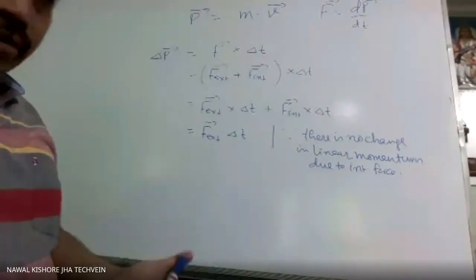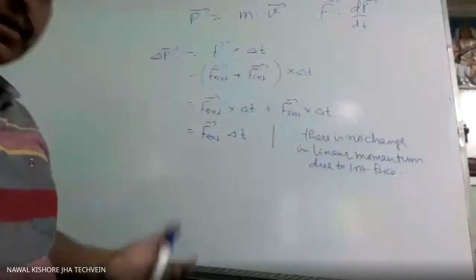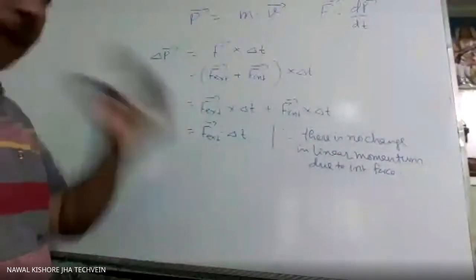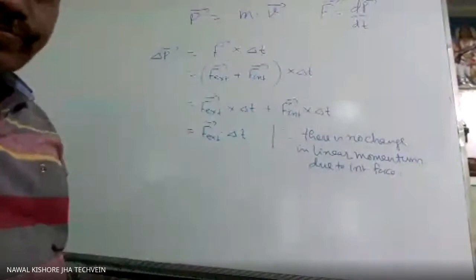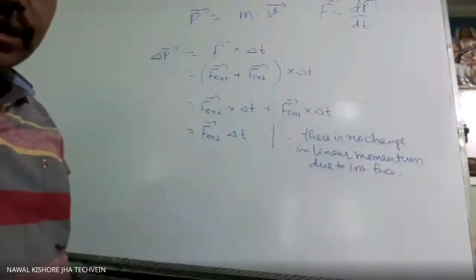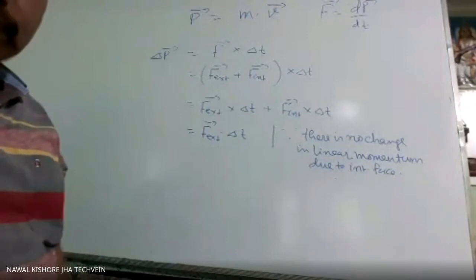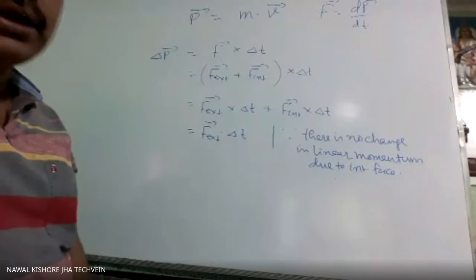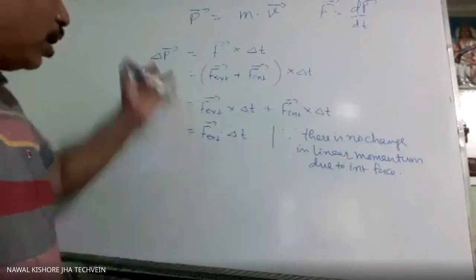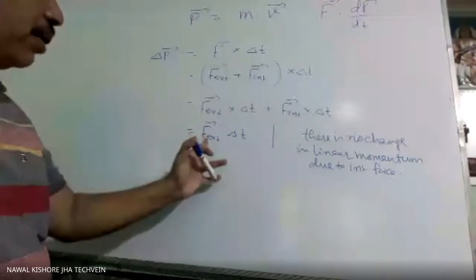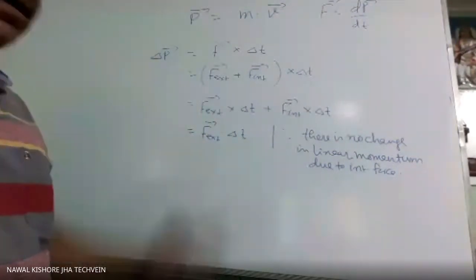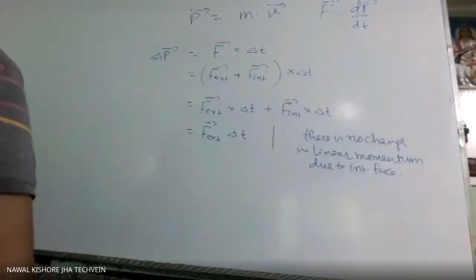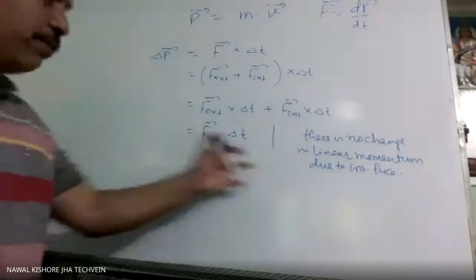Now if anyone kicks the ball, that is the external force. If someone catches the ball, that is also an external force. So in that case only there will be a change in linear momentum. How much change in linear momentum there will be depends on what the external force is and for how long it is acting. This sometimes we call impulse also.